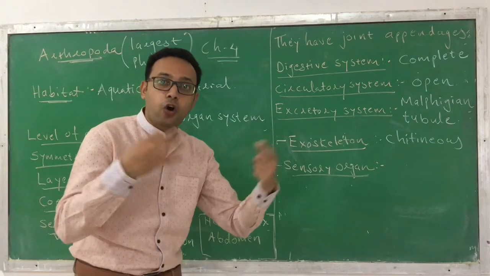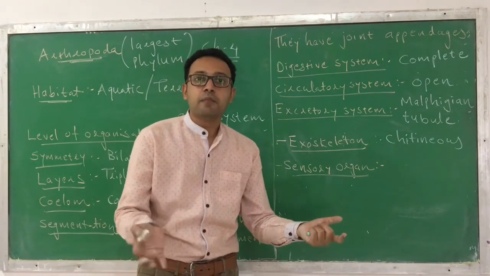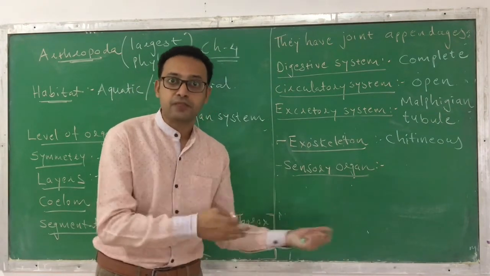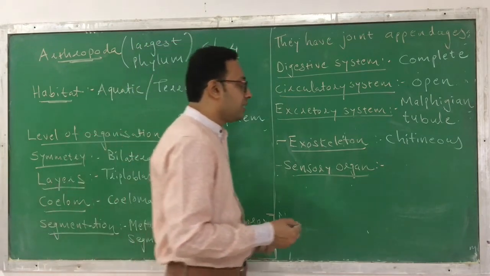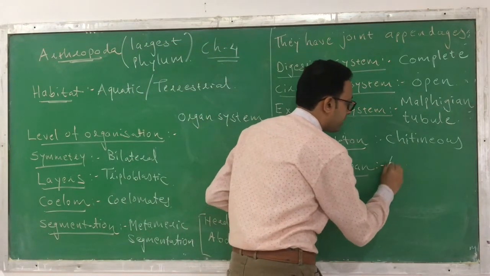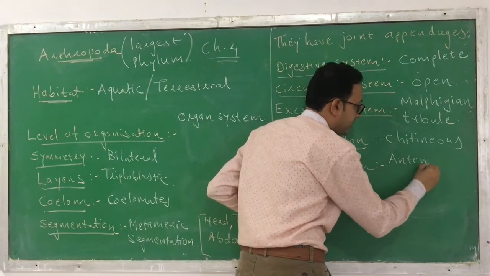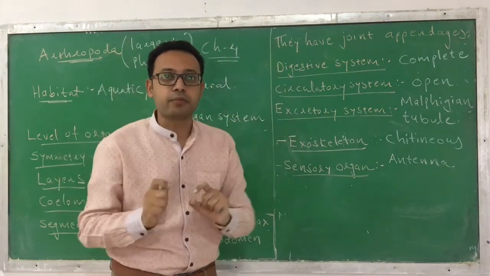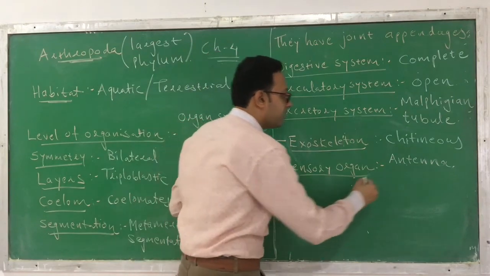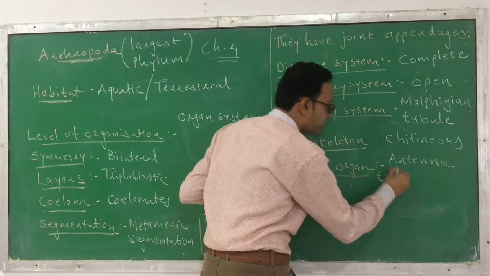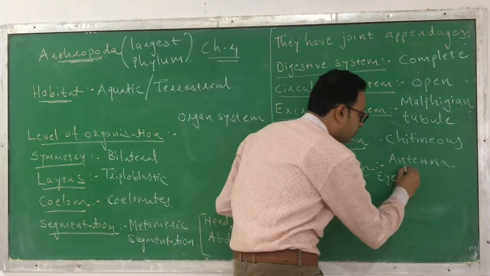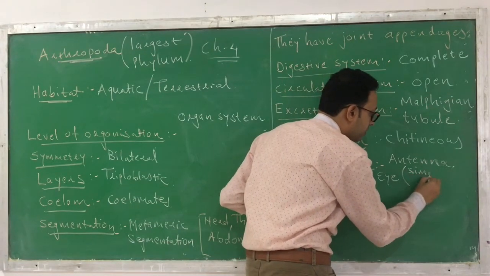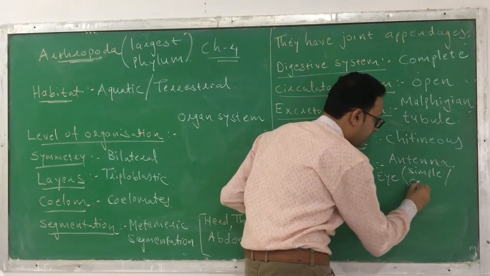It may happen that not all these sensory organs are present, but one or two of the ones I am listing are present. As a sensory organ, they have an antenna. You can see in the case of a cockroach, the antenna coming out from it. They also have eyes, which also act as sensory organs. Both kinds of eye can be found, simple and compound eye.